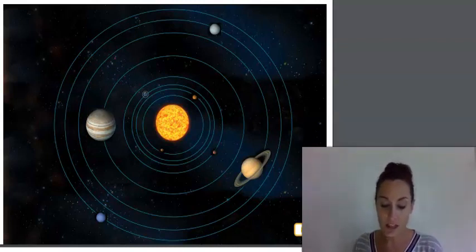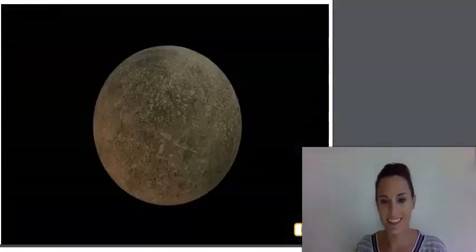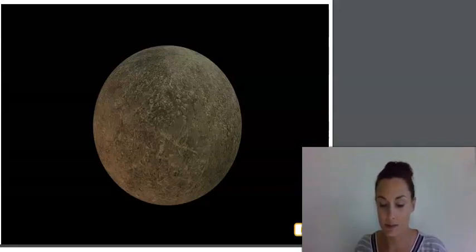About the only thing these 8 planets have in common is the fact that they all orbit the same sun on their own special path. Beyond that, each planet is unique. The first 4 planets you will learn about are called the inner planets: Mercury, Venus, Earth, and Mars. Mercury is the closest planet to the sun and the smallest of the 8 major planets in the solar system.